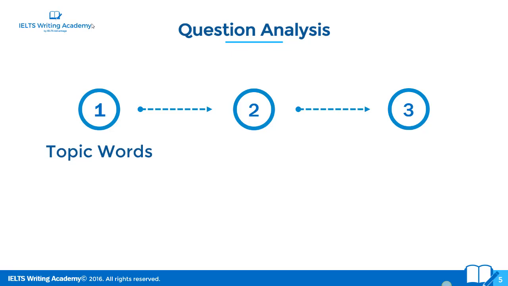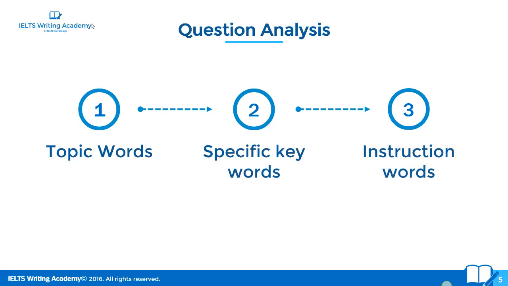Health, technology, the environment, traffic, government, crime? What are these general topics that they are talking about? Now, you're not going to write about the general topic, but it is very important that you understand what it is. And then you get into what are the specific things that they want me to talk about. We're going to look at examples, and this will become much clearer when we look at an example. And finally, we need to look at the instruction words. All right, what do the examiners actually want us to do?